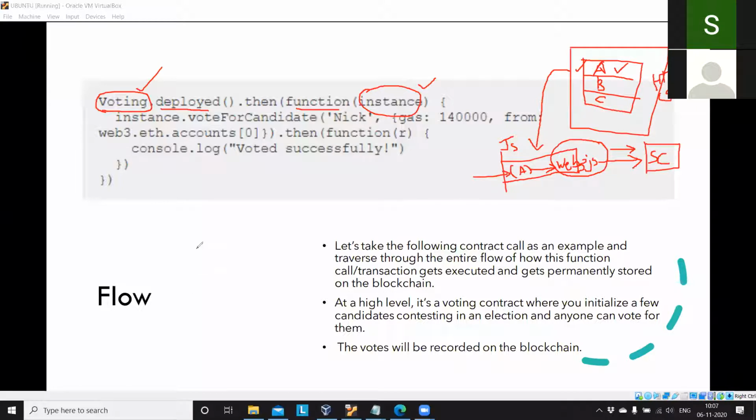In the first slide I showed the voting contract function, vote for candidate. I have created an instance for that contract, and on that instance I call the vote for candidate function. I am passing the candidate name as the bytes32 argument of that function, the gas required for the transaction to execute, and the from address, which is web3.eth.account0.